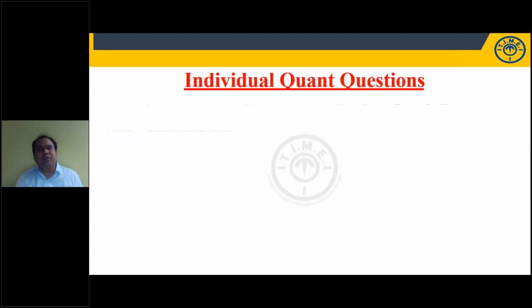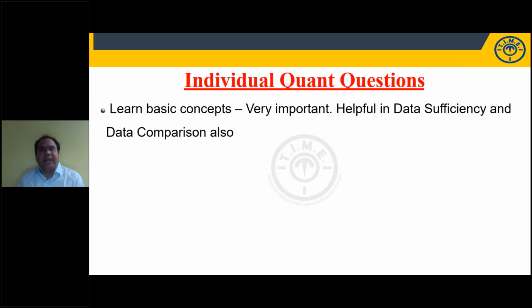Let us take up individual quant questions. What is important is learning basic concepts, because if you want to increase your speed and accuracy, first learn the concept, then you can build up speed and accuracy by practicing more questions. Also, in the main exam you have a little more time, because you will have application based questions when you take your DI and quant. So you have to be good at your concepts.